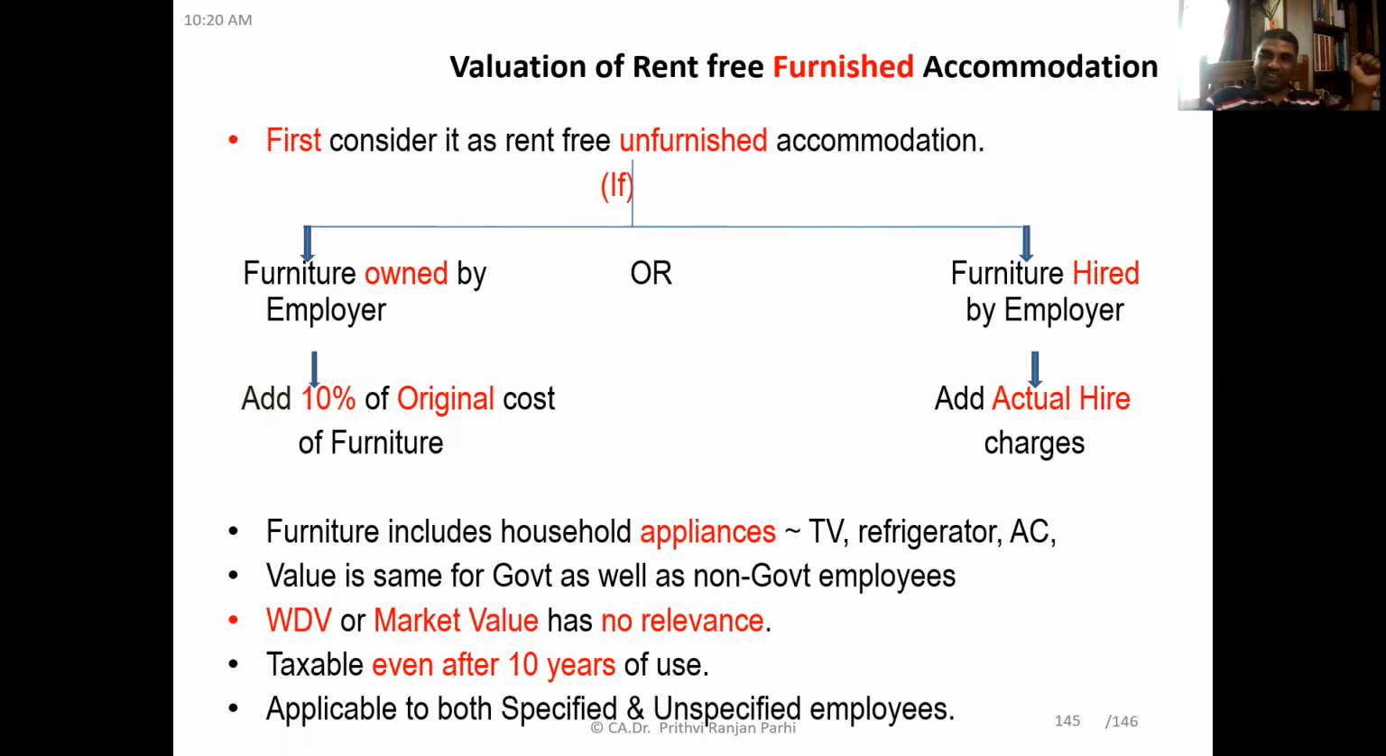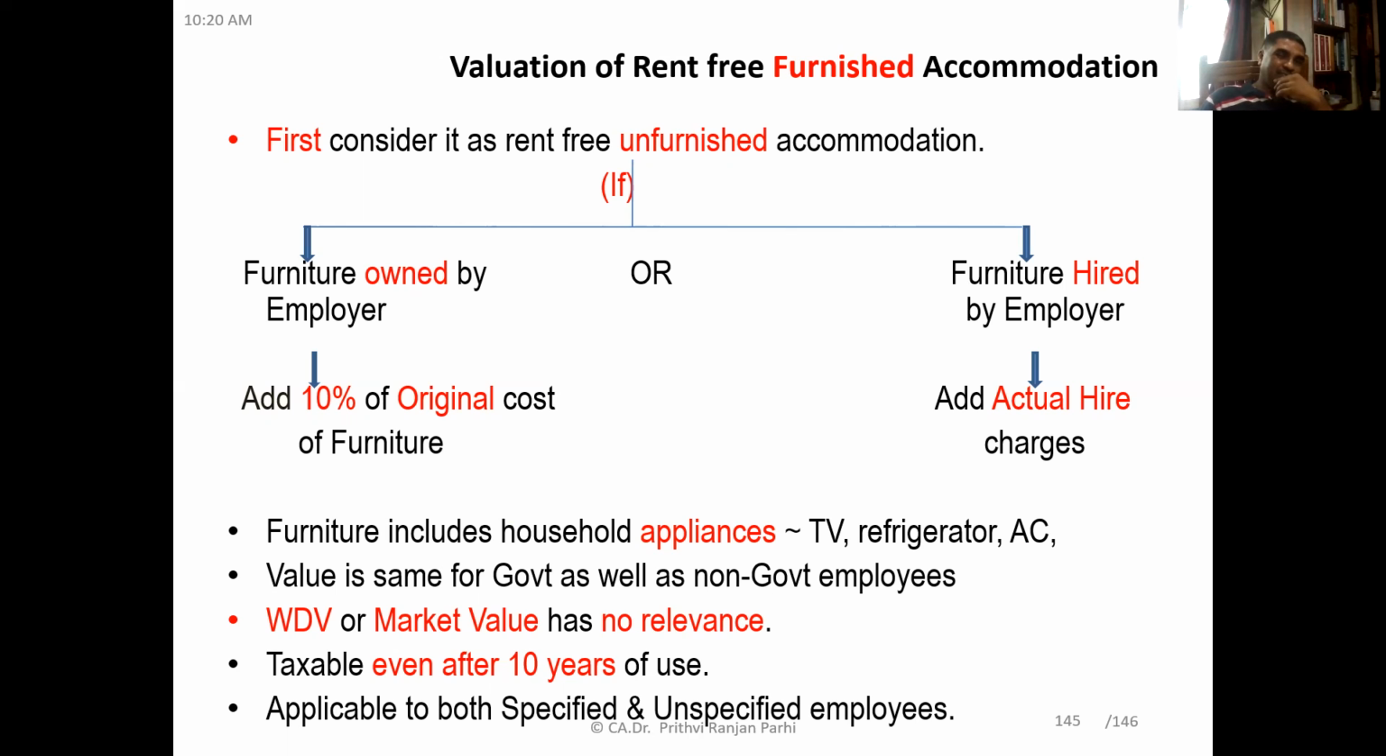Yes, okay. Even if, let us say, the employer has provided a fridge in the furnished accommodation, and the fridge value, let us say, is 20,000. So every year 2,000 rupees will be added to the value of accommodation. After 10 years, you see the entire 20,000 rupees has been added, but this 2,000 rupees will continue to be added so long as the furniture is provided.